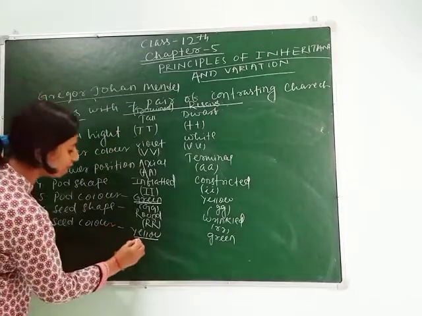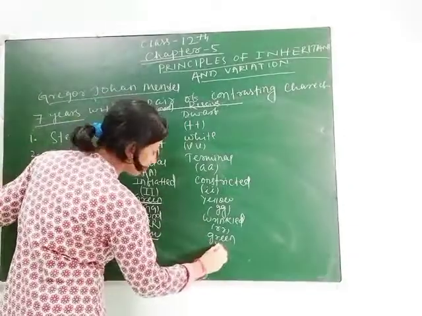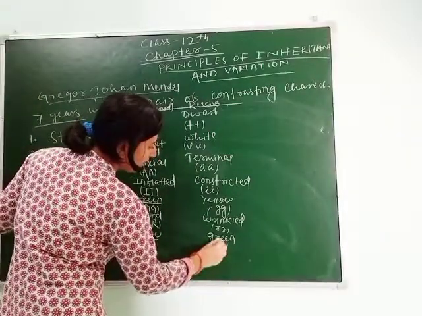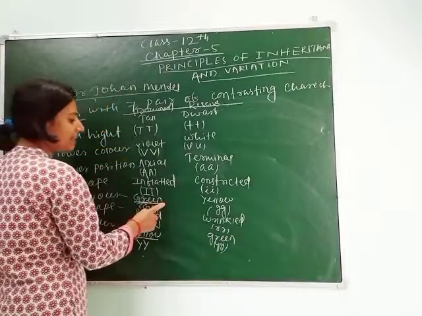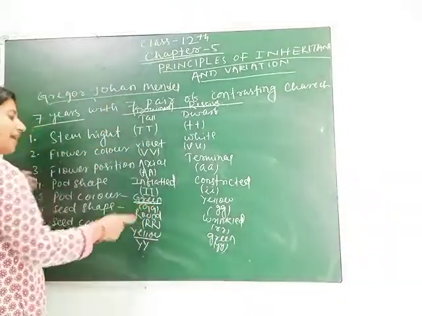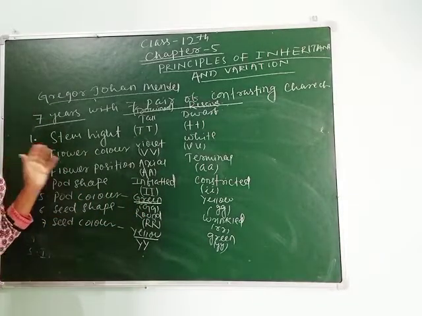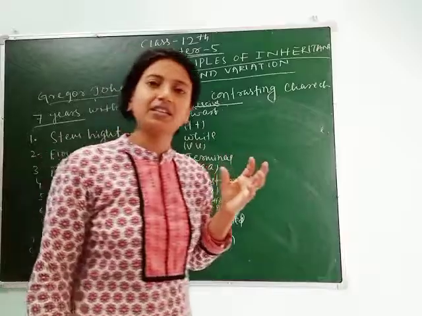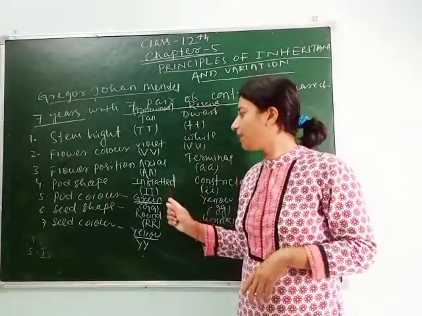So for yellow we take capital Y, and for green we take small y. Means small y represents green for seed color, but green is represented by capital G for pod color. So these are the contrasting characters chosen by Mendel for his experiment.